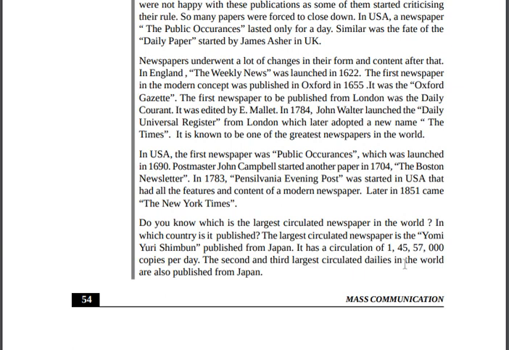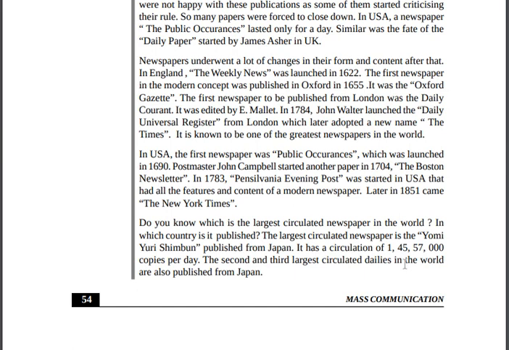The Weekly News was launched in 1622. And the first newspaper of the modern concept was published in Oxford in 1665. So the Weekly News was launched in 1622, and after about 40 years, the modern concept of newspaper was published by Oxford. It was the Oxford Gazette.